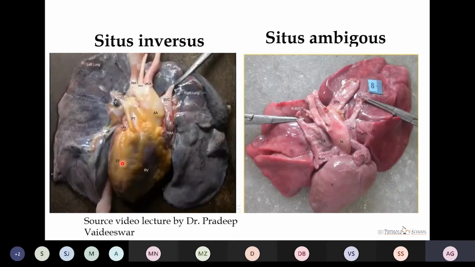But in this condition, the connection between the vein and the atria and the ventricle and the artery is maintained. That is not disturbed. In case of situs ambiguous, there is an ambiguity in the position of the organs. Here we can see one large ventricle, a common atrium, and the truncus arteriosus is present. We cannot say whether it is dextrocardia, normal, or situs inversus. So it is called situs ambiguous, seen in congenital heart diseases.